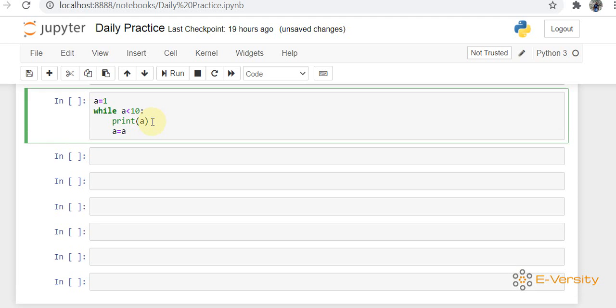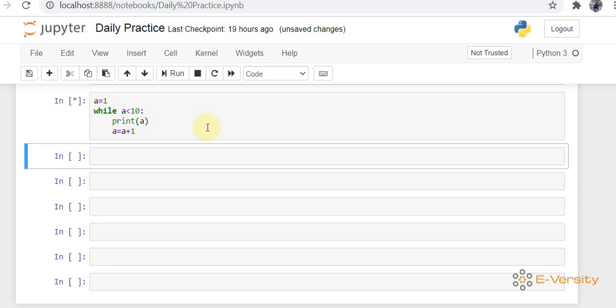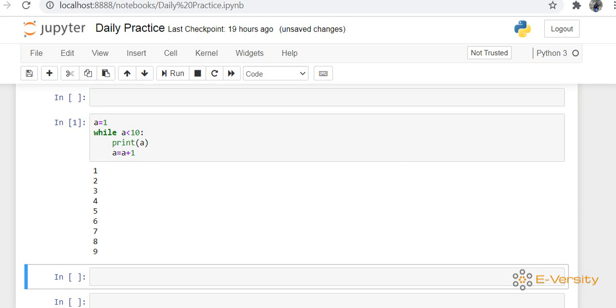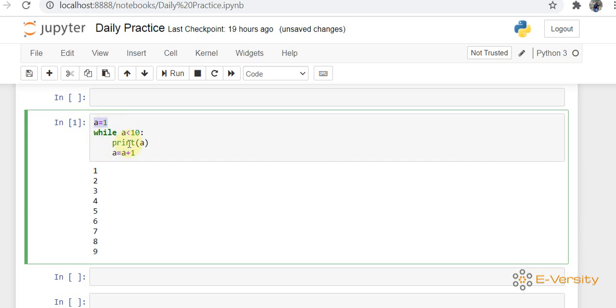Suppose I write here a is equal to a plus 1. That means the value of a increases at every step, so it prints from 1 to 9. When I run this code, you can see this is the output. So this is how you can use the while loop. You write the initialization, after that you give the condition, here you write the set of instructions, and after that you write the increment or decrement operation in the while loop.